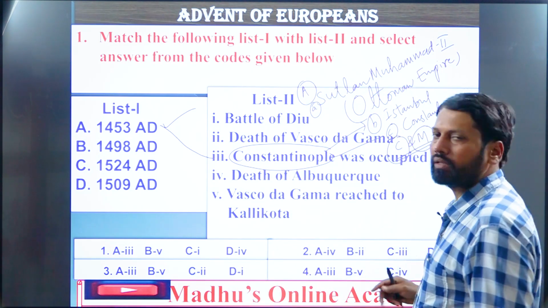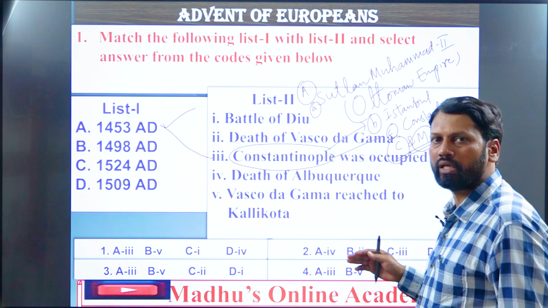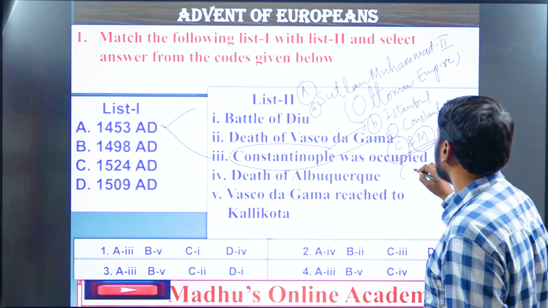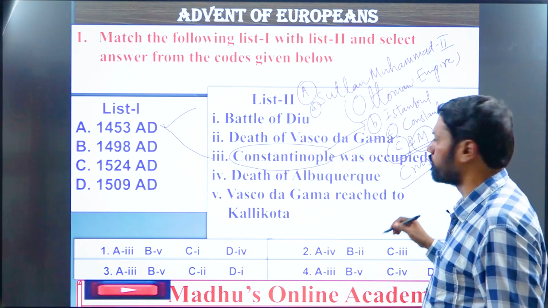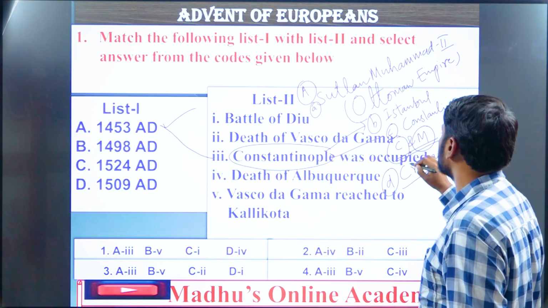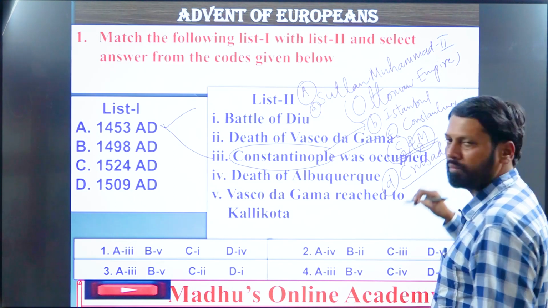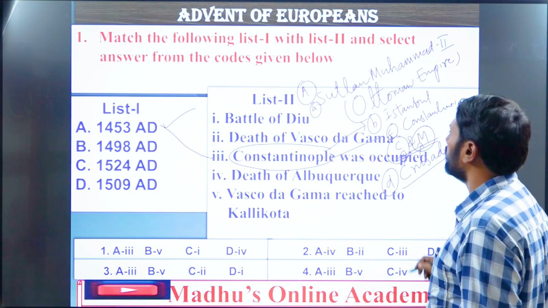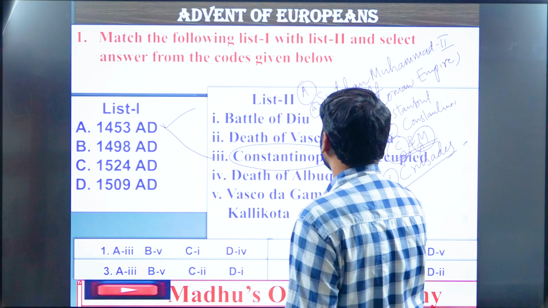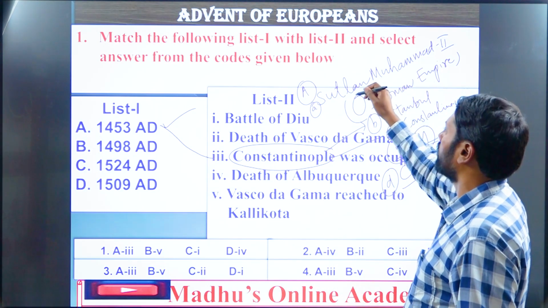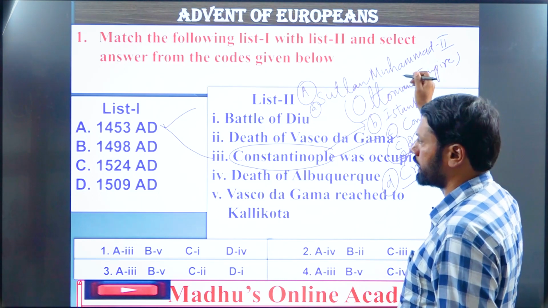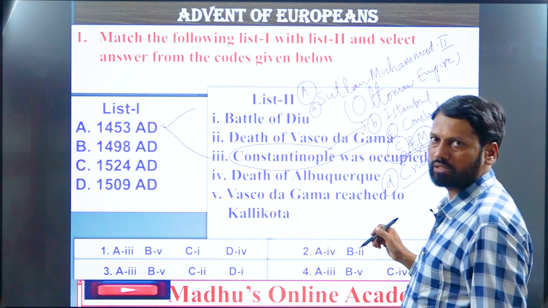Then what happened? That led to the outbreak of the wars called Crusades, holy wars. Crusades means holy wars between whom and whom? Christians and Muslims in medieval history. Finally, Constantinople was occupied by the Muslim ruler, Ottoman Turkish ruler, as I told you just now, Sultan Muhammad II, from Christians. Got my point?